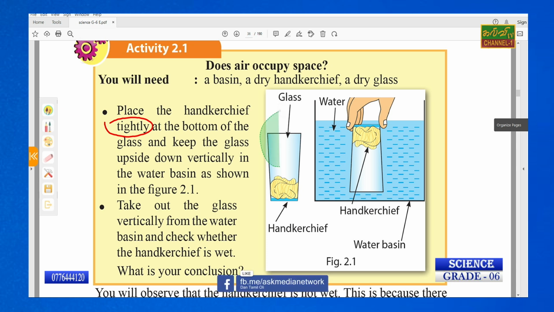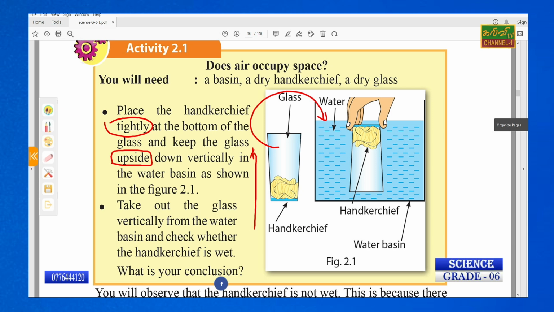That means you have to turn the glass. So they mention upside down, vertically. Vertically means like this. This line is horizontal. This is vertical. So this is upright, vertically. Right? In the water basin as shown in the figure. Right. Take out the glass vertically from the water basin and check whether the handkerchief is wet.